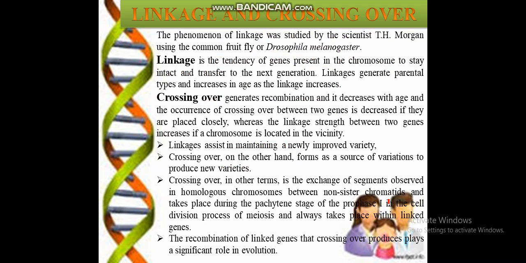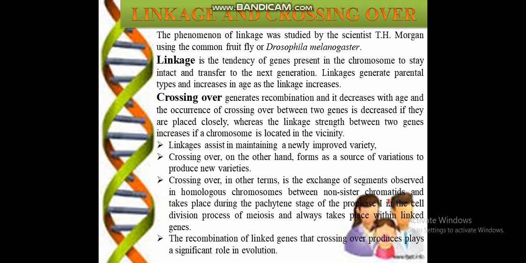So what is crossing over? Crossing over generates recombination and it decreases with closeness, and the occurrence of crossing over between two genes is decreased if they are placed closely, because for crossing over distance is necessary, whereas the linkage strength between two genes increases if they are located in the vicinity. So linkage assists in maintaining newly improved varieties, while crossing over, on the other hand, forms a source of variation to produce new varieties.